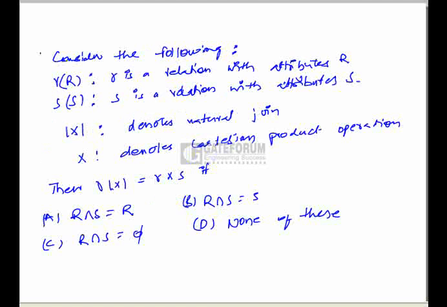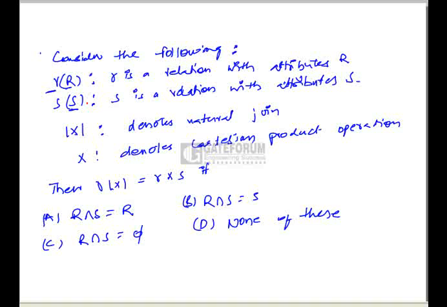In this question, small r is a relation on attribute set capital R, and small s is a relation with attribute set capital S. We have to identify when natural join and Cartesian product are equal on two relations.